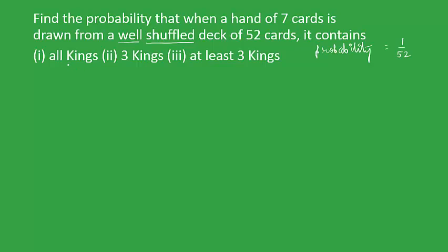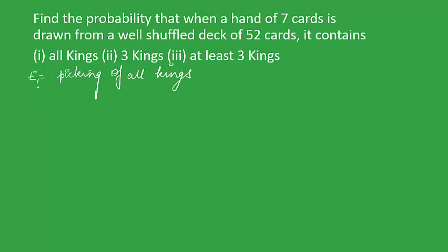So here we use the concept of permutation and combination to calculate the number of outcomes. To calculate the probability of the first event, let's first write what the event is. The first event E1 is the picking of all the kings in the hand of 7 that we are choosing.